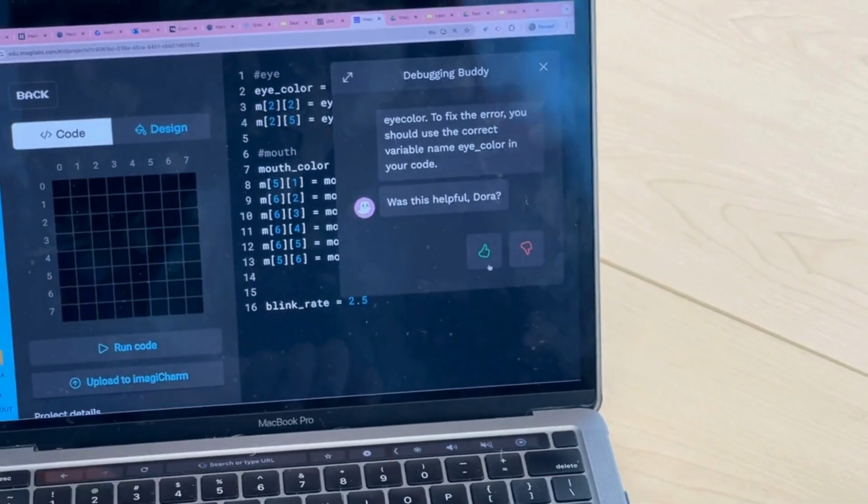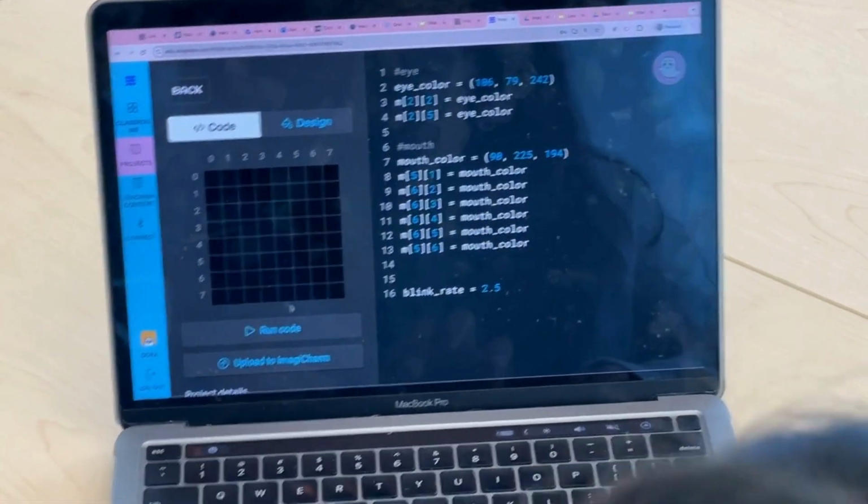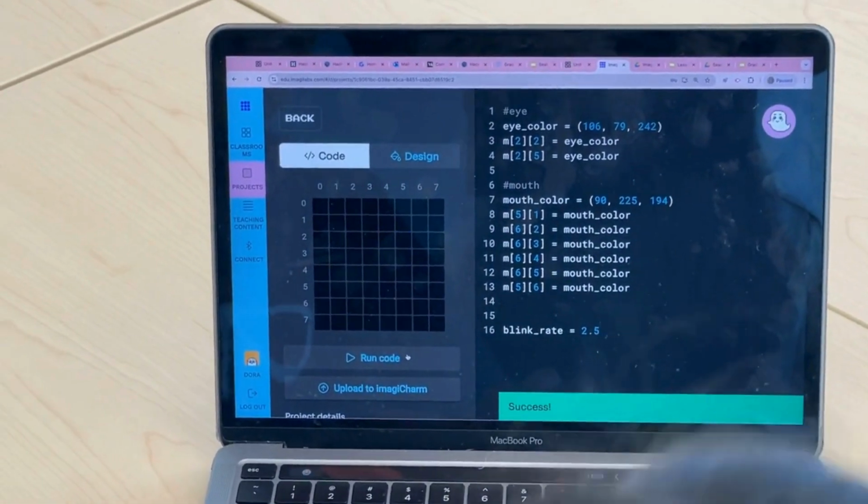Oh, we forgot the underscore. Gosh, this was definitely helpful. Okay, underscore. Okay, let's try it out. Yay! Did it work?